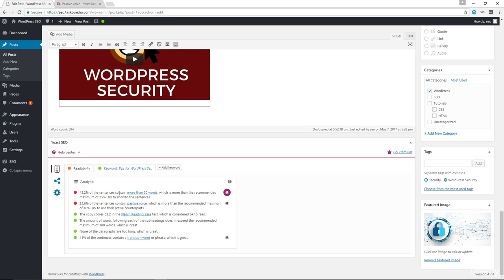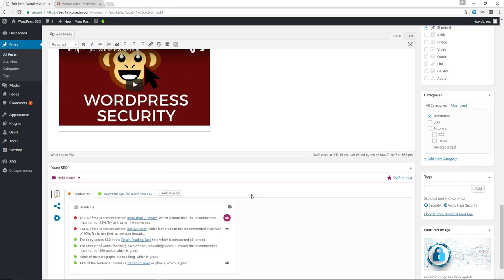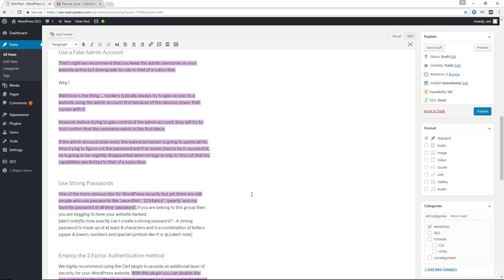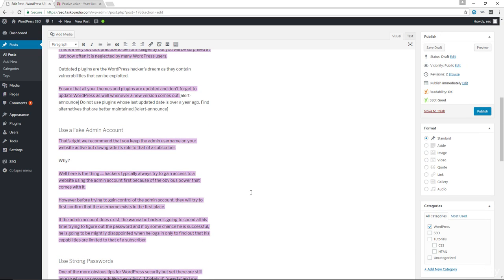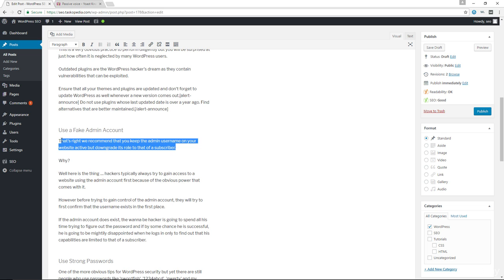But in analysis like, oh, this sentence contains more than 20 words, unless it's very extreme, maybe where you have 30 words, maybe 40 words in a single sentence, then yeah, maybe you might want to try to see how you can make that better. However, in instances like this where this might have maybe 21 or 22 words, don't bother yourself.